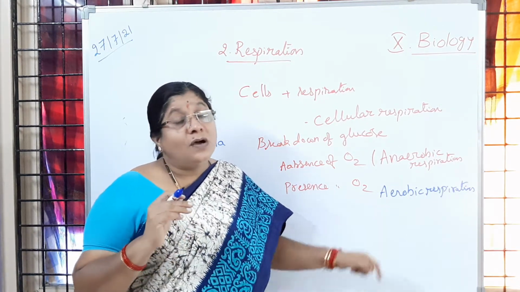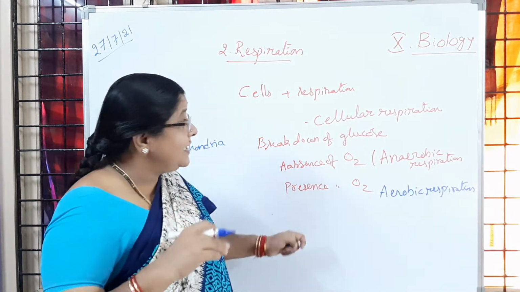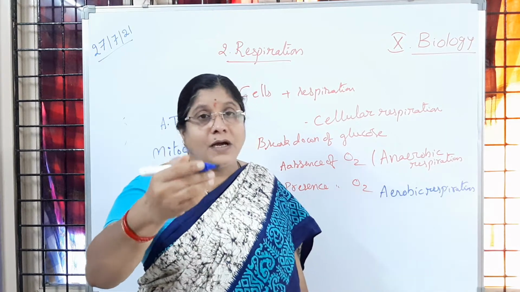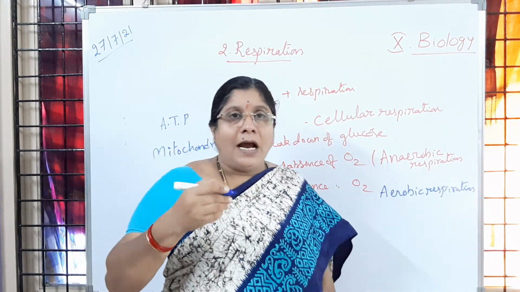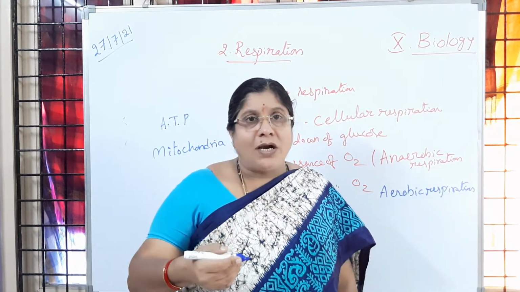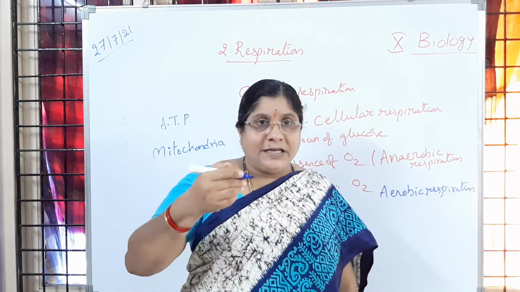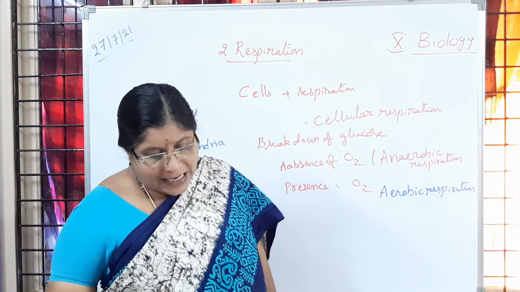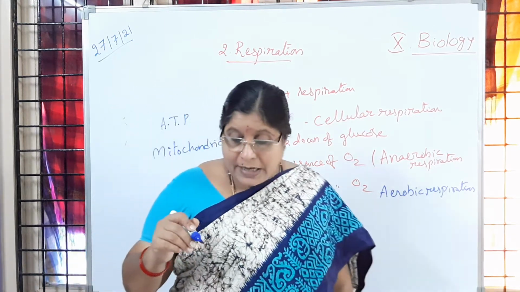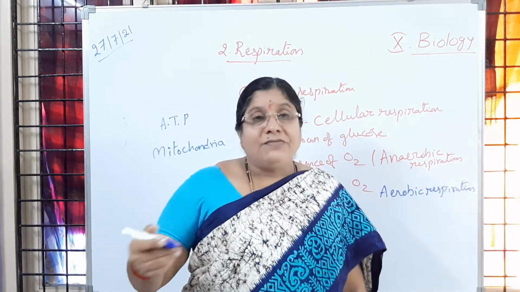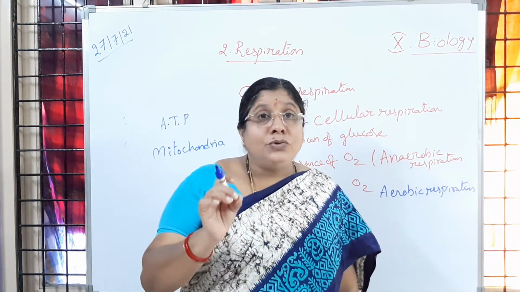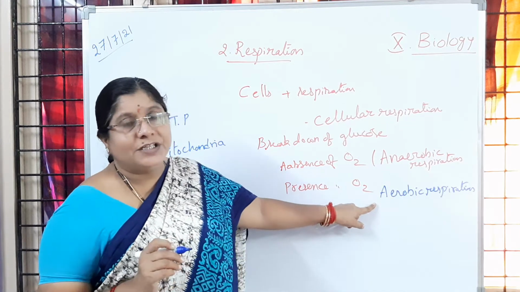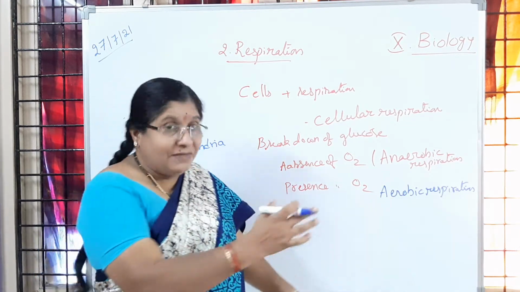So when that process is happening, there are many steps in how the breaking down of glucose happens, and what the different steps involved are, like glycolysis and the Krebs cycle. All that we are going to learn in further classes only. Is it clear to you? And later we will discuss. Now you have to understand the differences between anaerobic and aerobic respiration. Very, very important. That I will give you later.